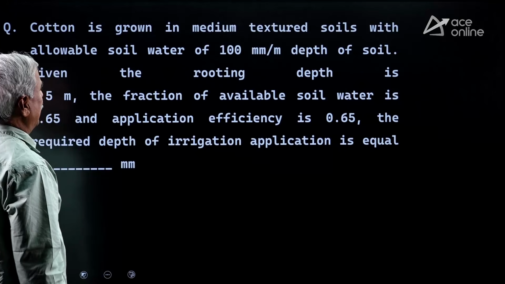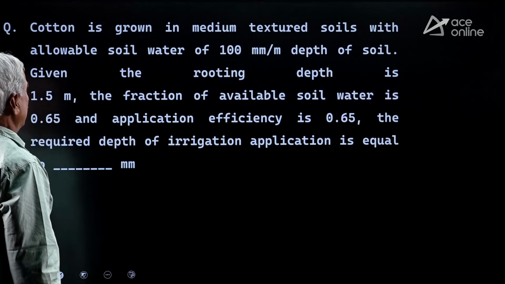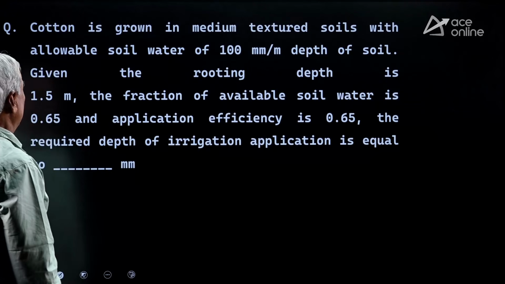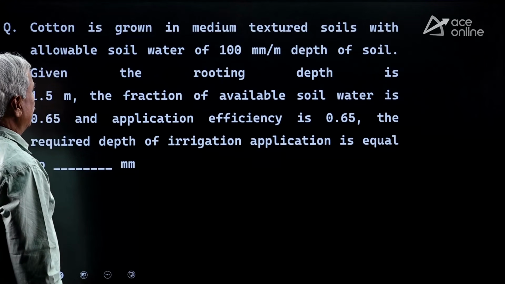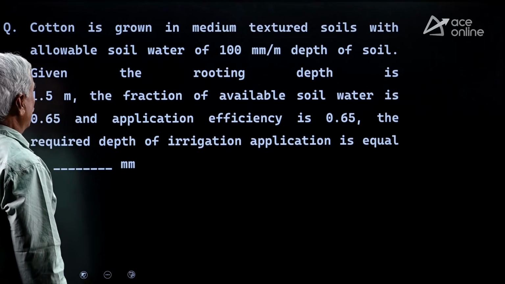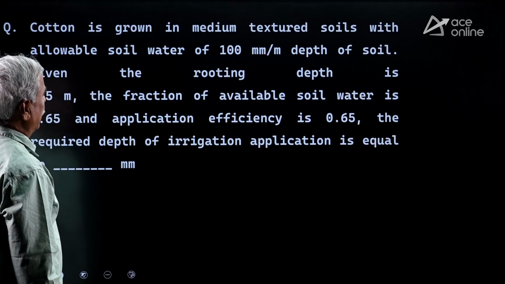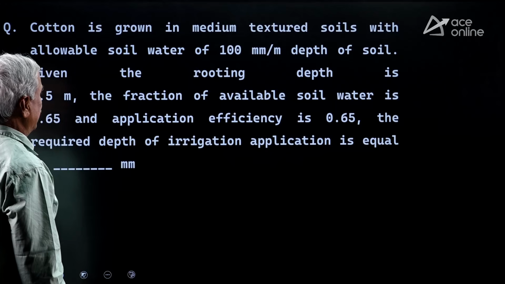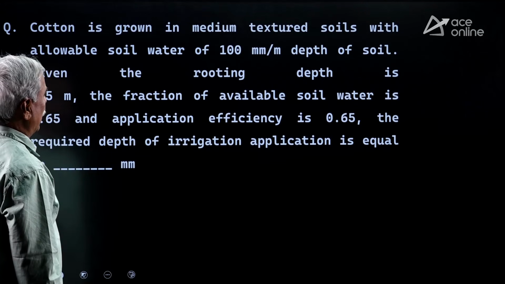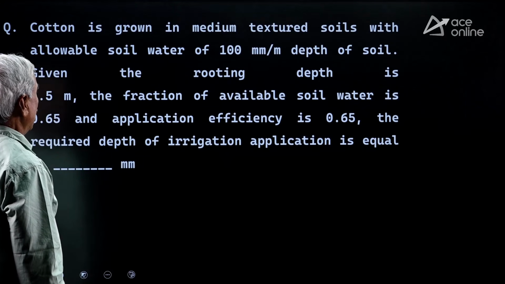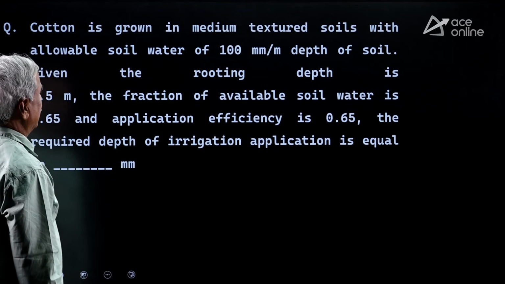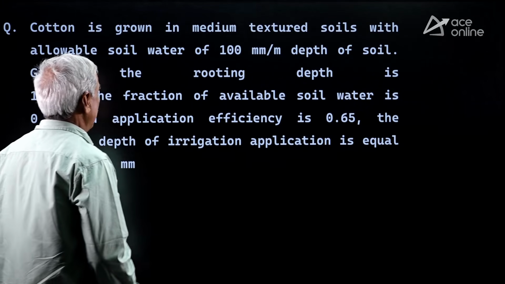Cotton is grown in medium textured soils. Now we are coming to NAT questions, numerical answer type. Cotton is grown in medium textured soils with allowable soil water of 100 millimeter per meter depth of the soil, given the rooting depth is 1.5 meter. Fraction of the available soil water is 0.65. Application efficiency 0.65. Required depth of water is given by dash.